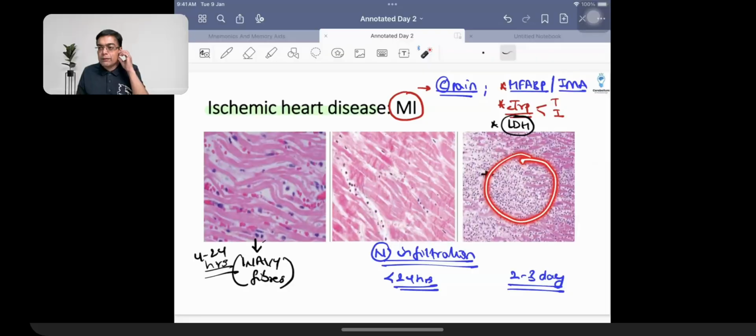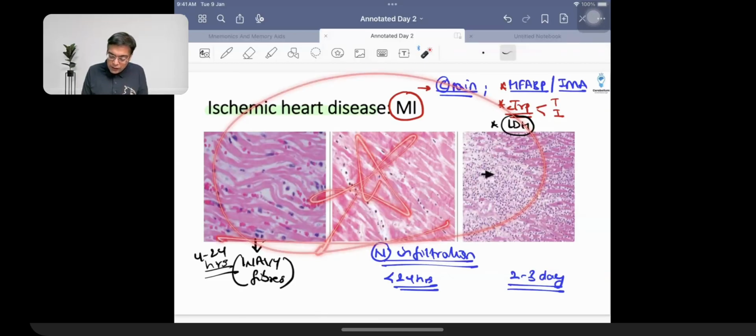So we got a question in the exam, which was factually not a correct question, but I want you to remember: earliest change after 4 to 6 hours is edema of the fibers. Early neutrophilic infiltration is what is going to be seen in the first 24 hours, and on the second and third day you are going to be having massive neutrophilic infiltration. After 3 days, neutrophils are going to disappear and you are going to be having the presence of macrophages. So these three important images are absolutely must know.